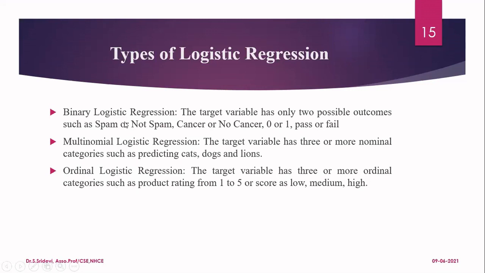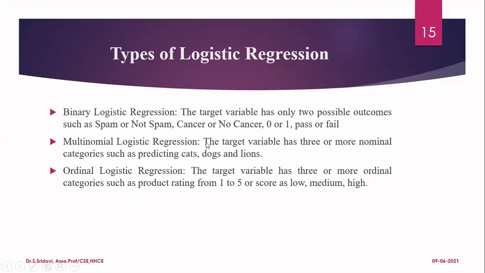So what is binary logistic regression? Here, the target variable is going to have only 2 possible outcomes, like spam or not spam, cancer or no cancer, 0 or 1, and so on. Whereas when you go for multinomial or ordinal, the target variable is going to have 3 or more outputs. Then what is the difference between these two, multinomial and ordinal?